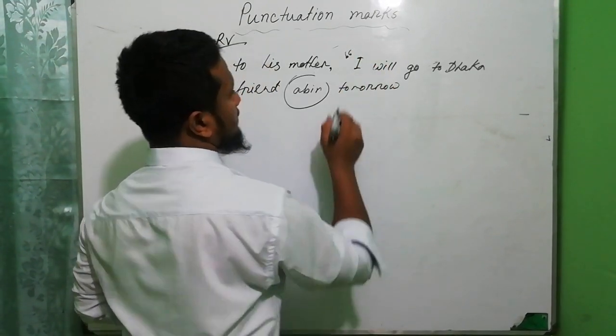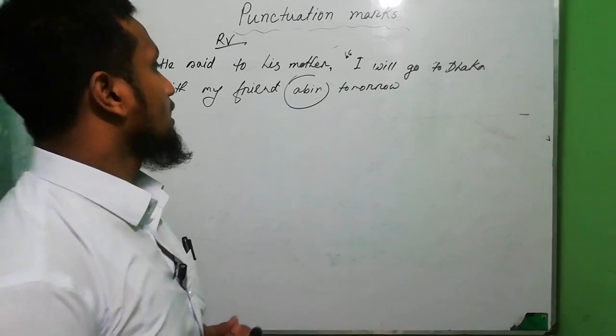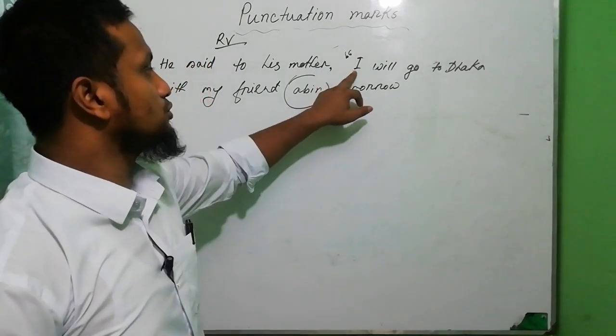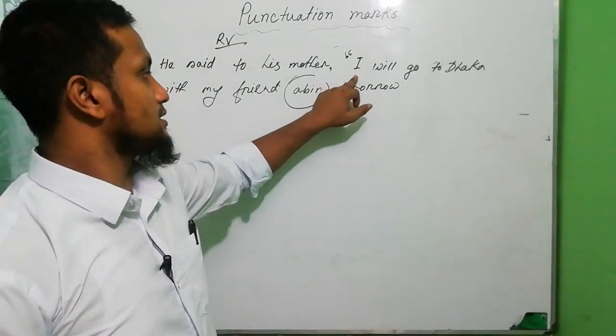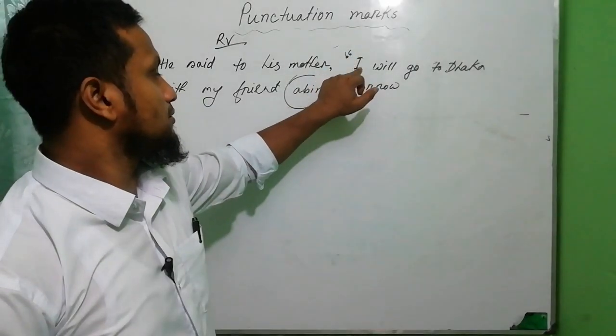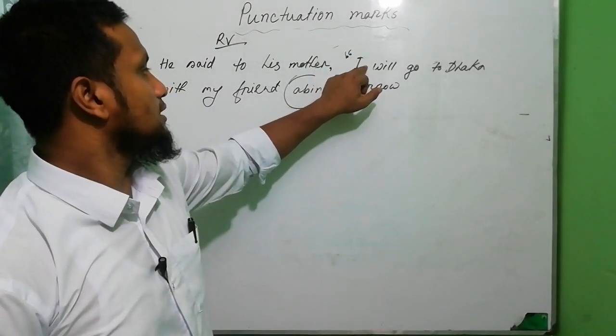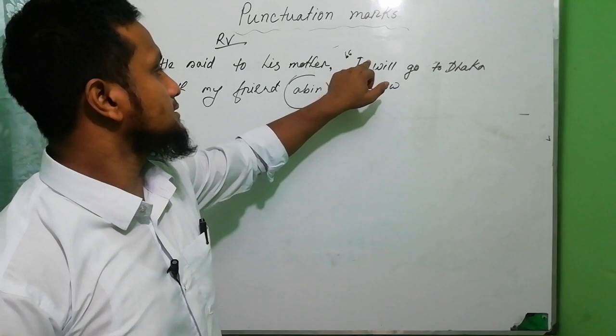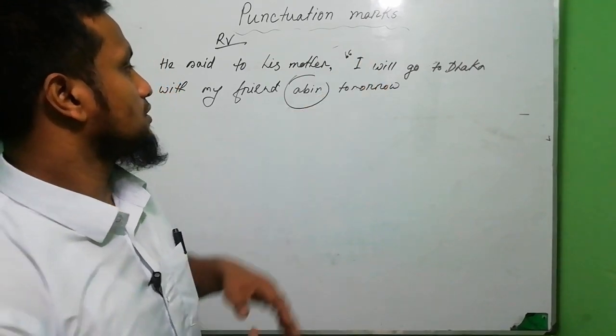Okay, the first letter of inverted comma should be used capital letter, inverted comma, and then we use here I as capital letter.